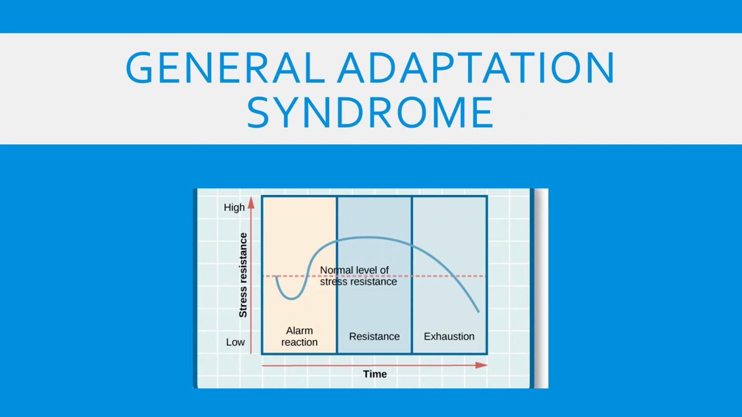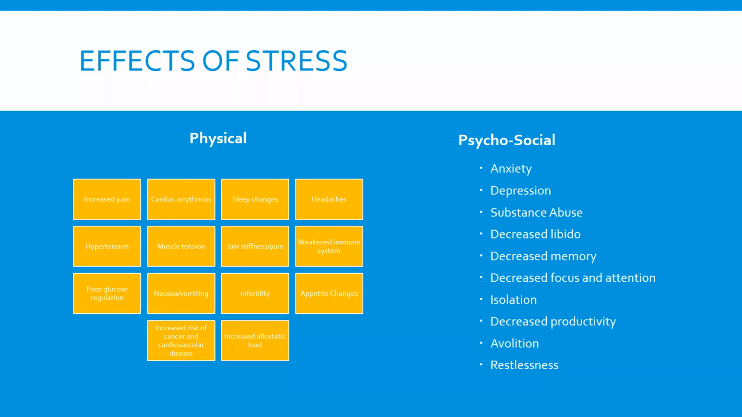If those coping skills do not work, it may be trial and error, it may be deliberative, but if they don't work, then our body reaches a state of exhaustion. So that's one way that we can look at how people are responding to stress and how stress can lead to exhaustion. The effects of stress may be physical or psychosocial.